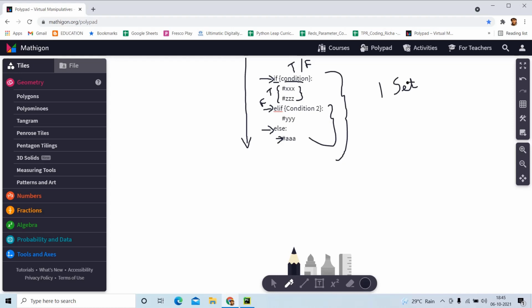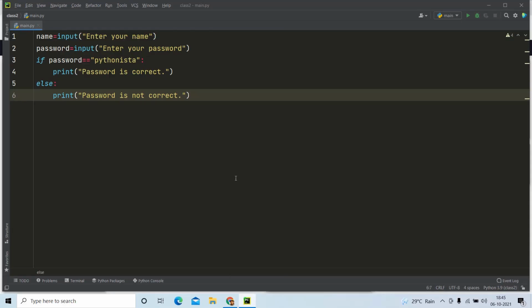It will not execute each and every block. And as we already know, Python is very user friendly, so we need not write any brackets or parentheses. For explaining this conditional branching, I will just share with you a bit of code for you to understand it in an easier manner. So this is the code.